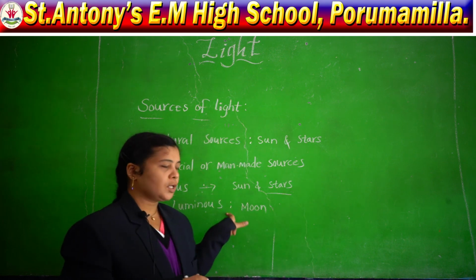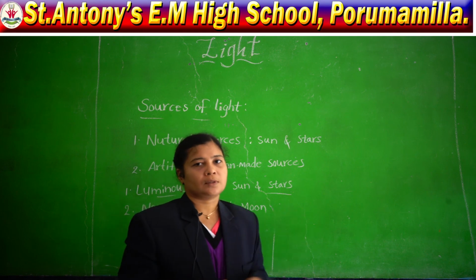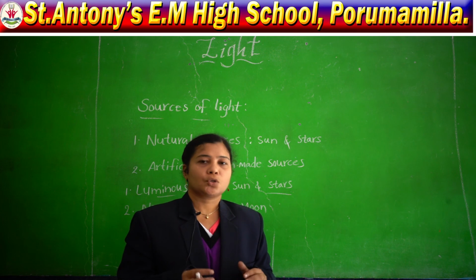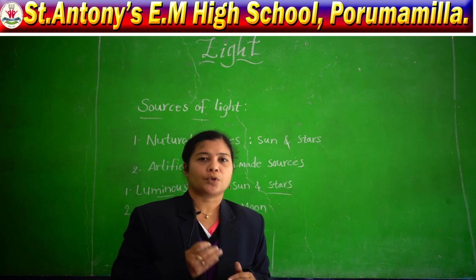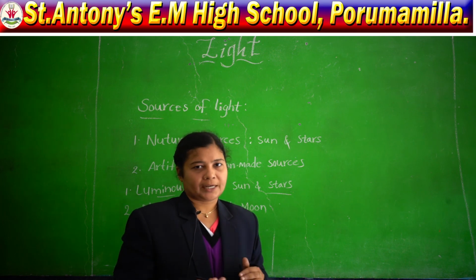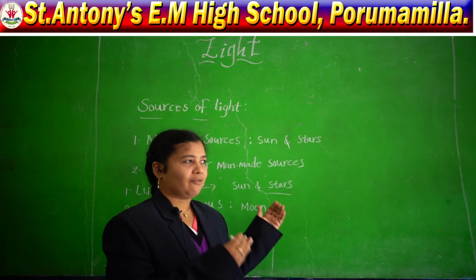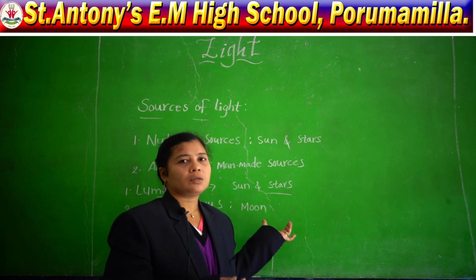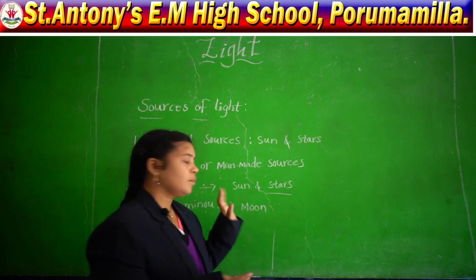And moving on to non-luminous bodies, that is the moon. The moon is not producing its own light, it depends on the reflection of the rays of the sun. So we are calling that non-luminous bodies.